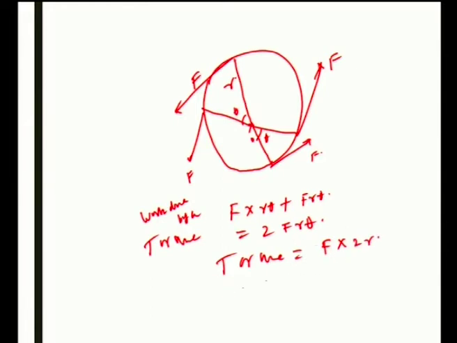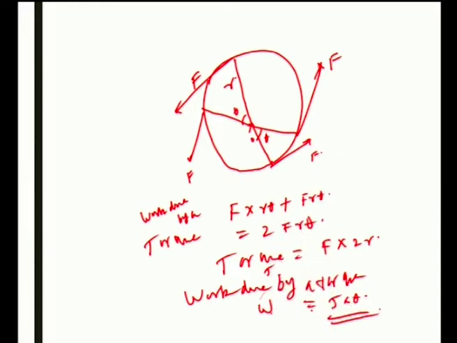So, the work done by a torque is equal to, we know torque is equal to F into 2r, so work done is equal to torque tau. Torque tau is equal to F into 2r into theta. This is W, work done by a torque: W is equal to tau, torque, into theta. This is work done by a torque.